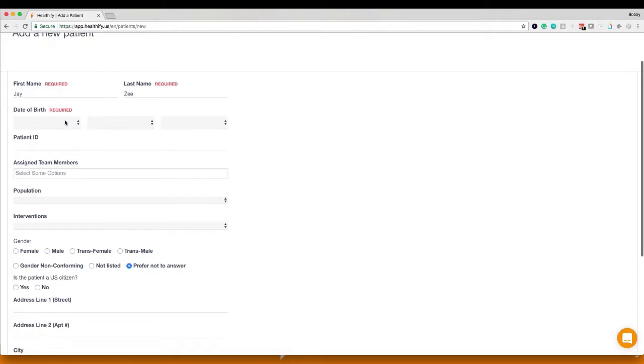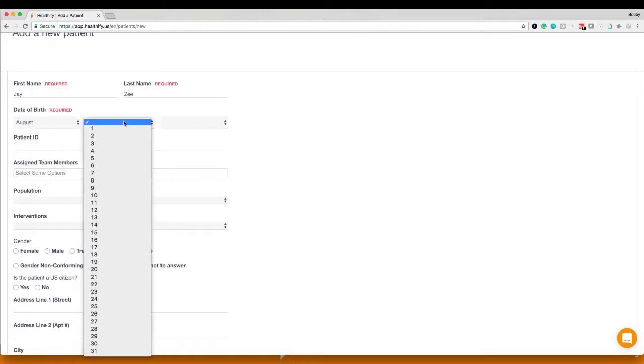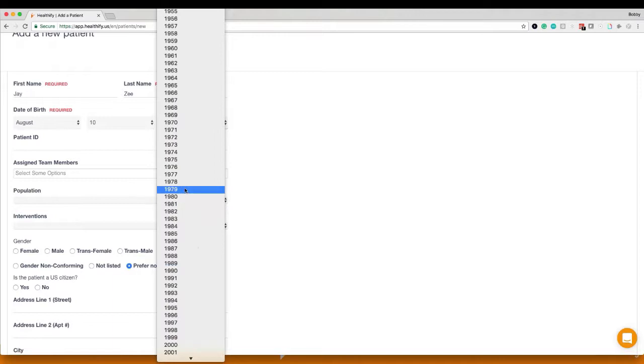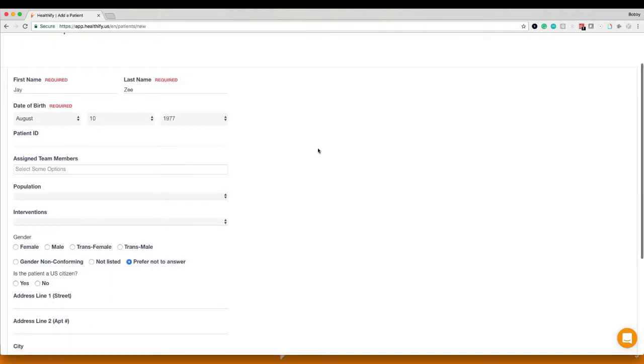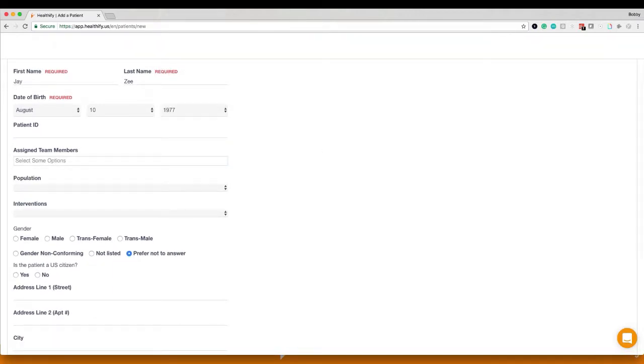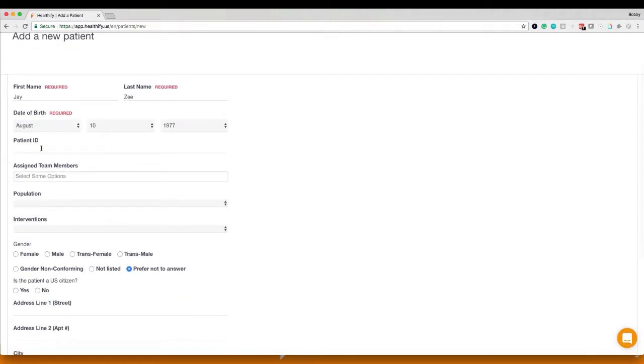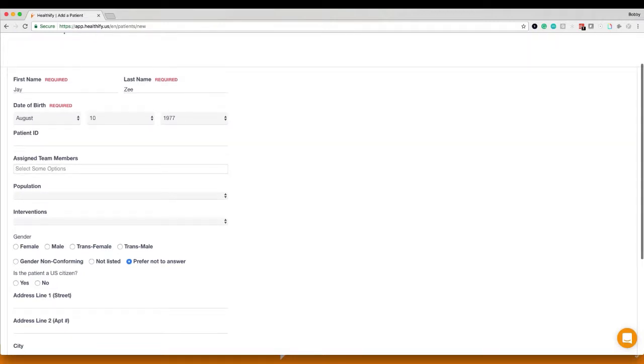Let's add in a birth date for JZ. We will put in JZ was born in the summer, August 10th, and say JZ was born in 77, good year. Down here we have a patient ID. So what we can do with Healthify is we can actually connect to your care management system or your electronic health record and stream this data back and forth. So in this case, if this was connected to your case management system or your electronic health record, this would be a patient ID that would be associated with them. But because we're just creating a one-off patient, we don't need to fill that in.